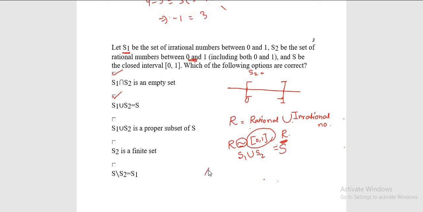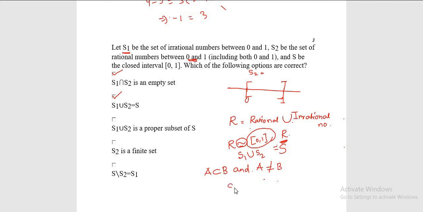In this case, A will be a subset of B, and this also satisfies the criterion that A cannot be equal to B. Whenever any set is a proper subset of some other set, it will never be equal to that set, because there remains at least one element which is not present in A. That's why you cannot say that A is equal to B if you go through the definition.